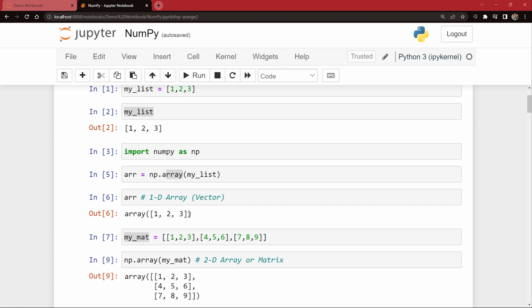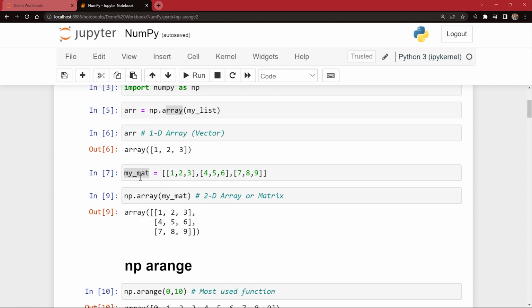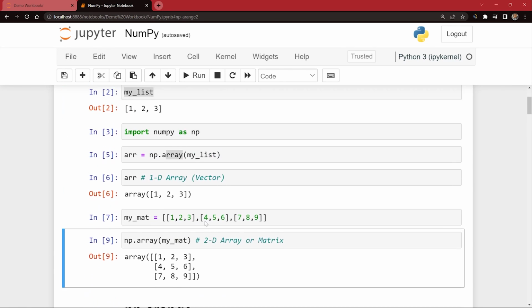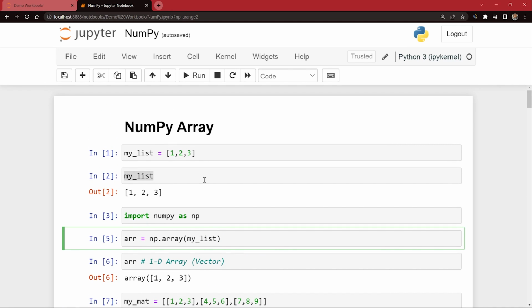Once an array is a 1D array, it is called a vector. If you want to create a matrix, or in this case a 2D array, you can create a list of lists. So I can create a list of different lists like that, and I can pass that into my array function. This array function will create a two-dimensional array, or in this case a matrix, a NumPy matrix or NumPy two-dimensional array. This is how we do it. So this was the traditional way of creating arrays, guys.